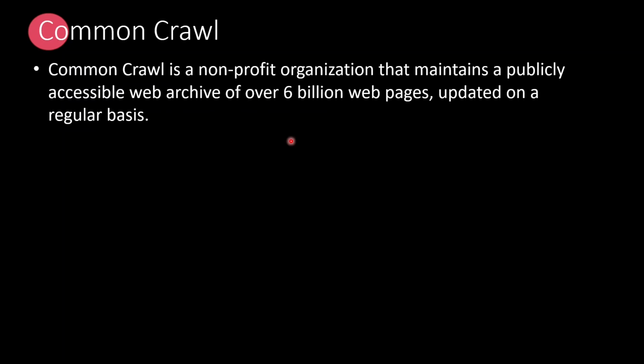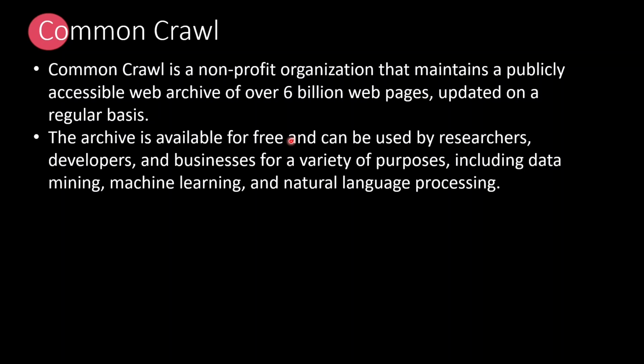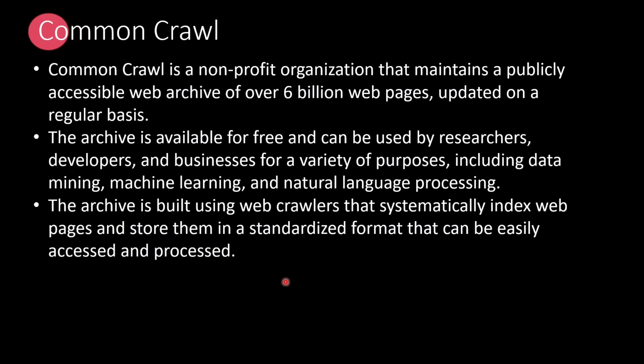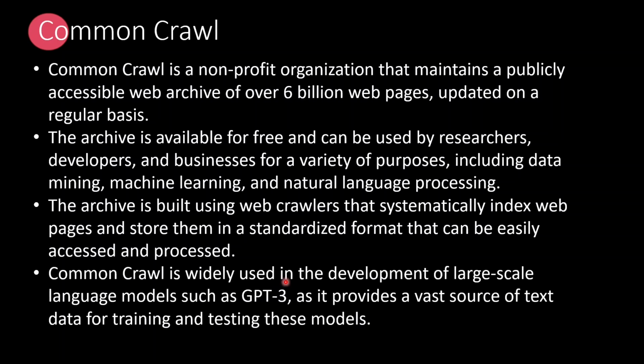Now we talked about Common Crawl, that is the data that has been used by GPT. Common Crawl is a non-profit organization that maintains a publicly accessible web archive which has over 6 billion web pages updated on a regular basis. It is available for free and can be used by researchers, developers, and businesses for a variety of purposes. And that's what GPT has used. It is built by web crawlers which systematically archive these pages and store them in a standardized format that can be easily accessed and processed. Common Crawl is widely used in the development of large-scale language models such as GPT-3.